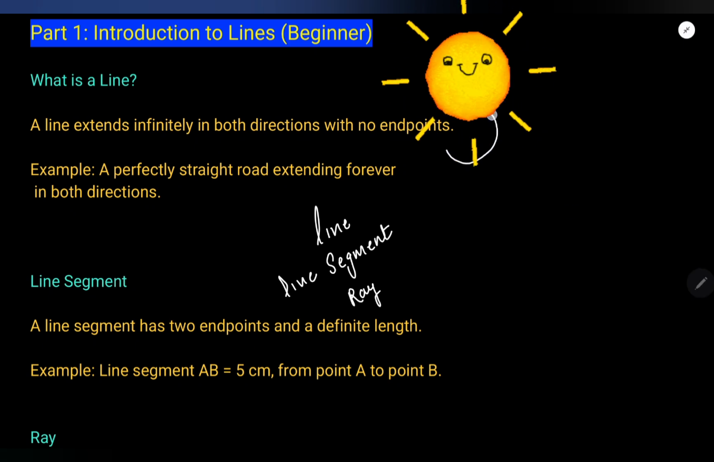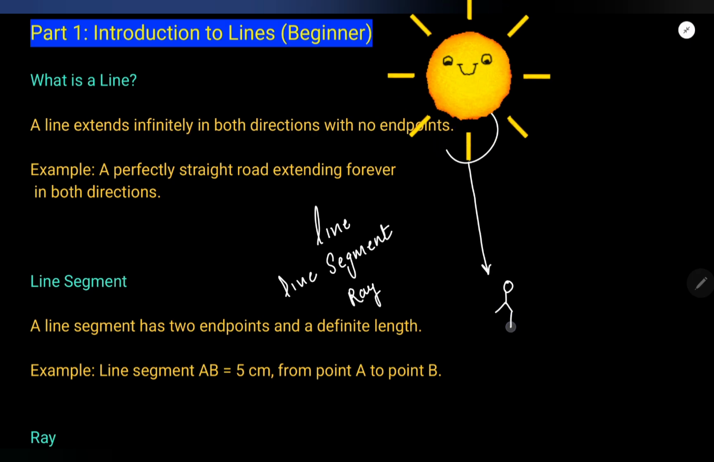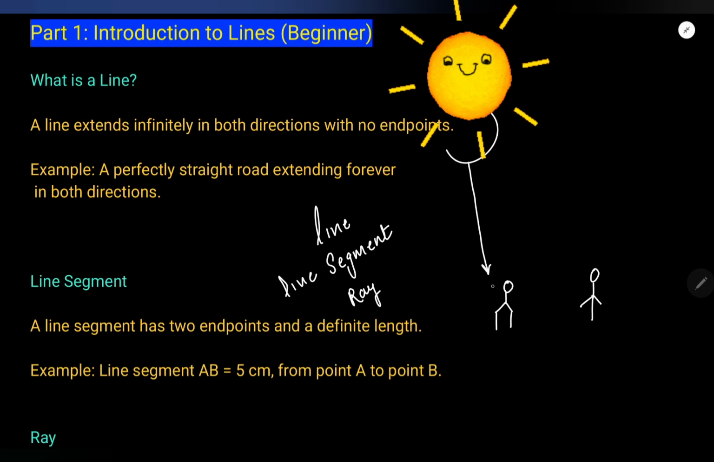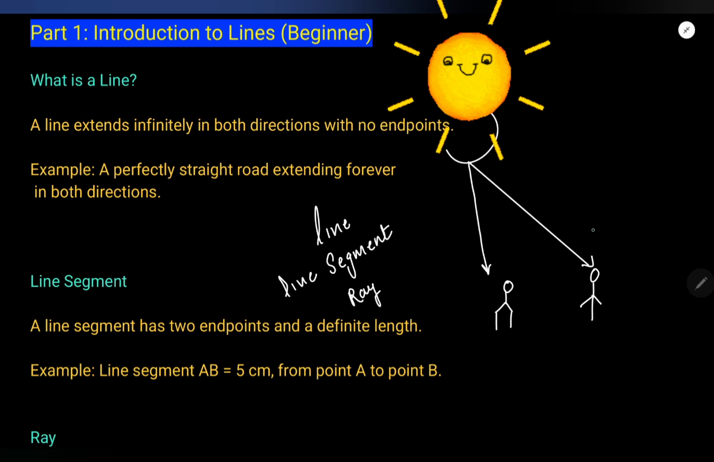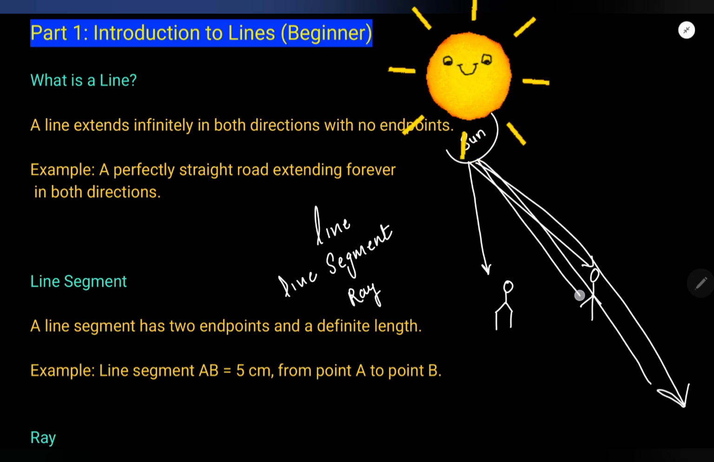Have you ever heard about sun rays? Suppose this is the sun and you are getting sun rays. No matter where you stand, you will get the sunlight there, right? A person standing here will get sunlight. A person standing here will also get sunlight. Or a person standing very far away will also get sunlight. One end point is fixed. This is the sun. One point is fixed, but another point is not fixed. When another point is not fixed, then this thing is called a ray.